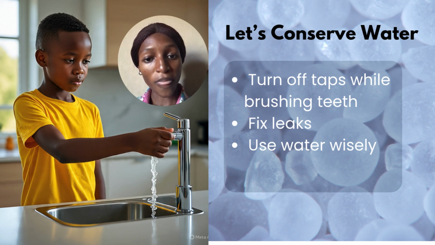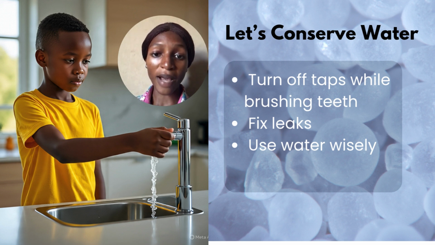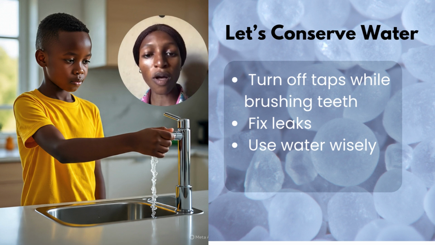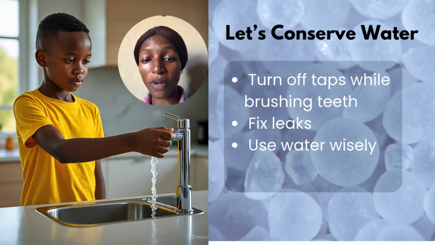And also, whenever there is a leakage from the pipe at home, you inform your parents, mom, there is a water leakage. Not for you to tamper with those pipes. It is wrong for you to tamper with those pipes. That means you are wasting water. And let's know how to make use of water safely. If you know you can't swim, do not go to the swimming pool. And whenever you want to swim, make sure an adult is there to monitor you.